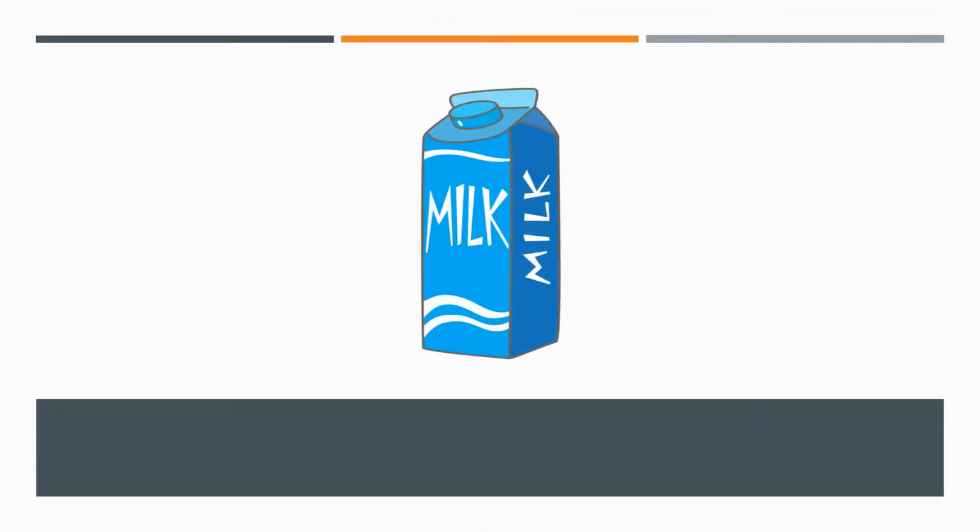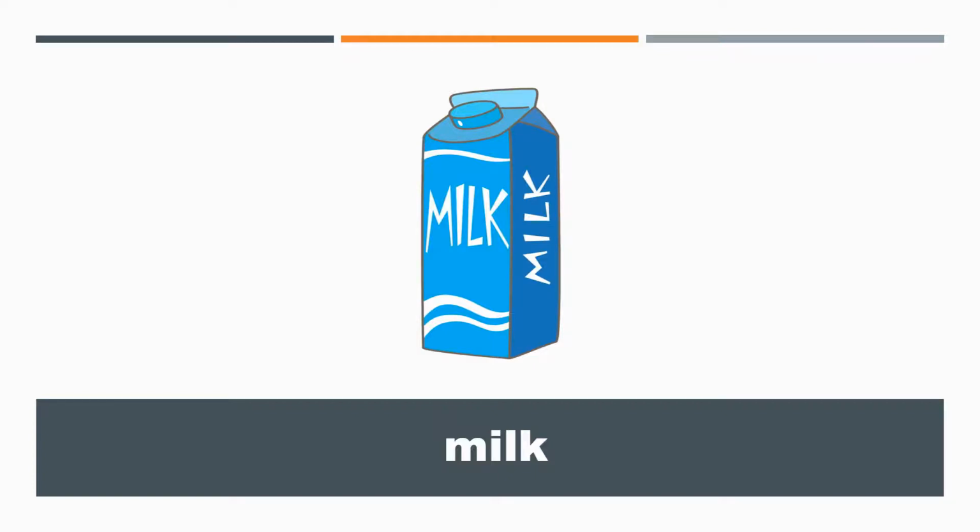Next example is milk. Milk is also an uncountable noun. Till we pour it in some container, we cannot say how much milk there is, and we cannot count by giving a number. So milk is again an uncountable noun.